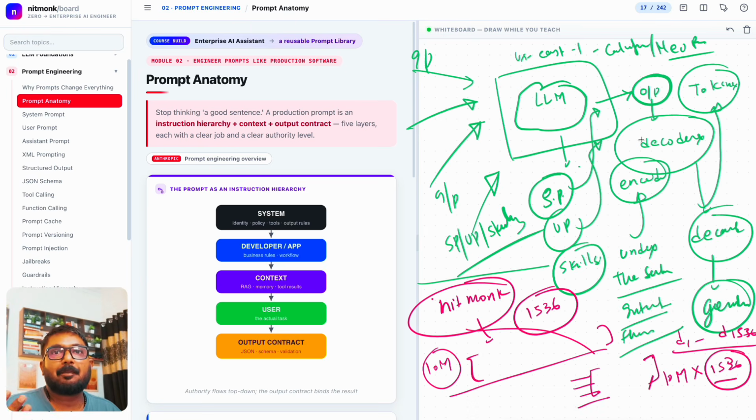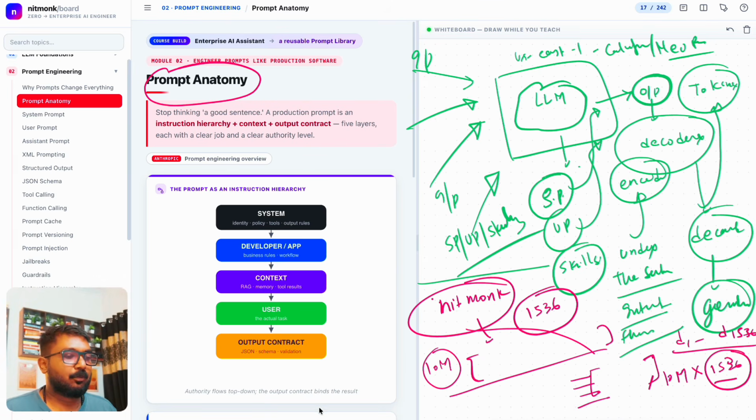Because in input, you just have to try to understand the tokens, token IDs, the positioning, create the embeddings, and do the multi-head attention. Multi-head basically tries to understand the syntax, the semantics, the proposition, where is the verb, where is the noun, etc. But in the output, generating through the decoders becomes really important, and that's where the cost increases, correct? And this is all about the prompt anatomy, correct?